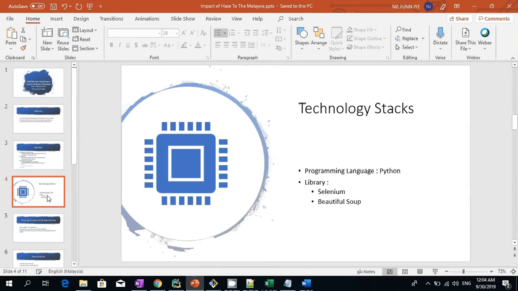The technology stack that we are going to use in this project is, for the programming language, Python, and for the libraries, a mix of Selenium and Beautiful Soup.